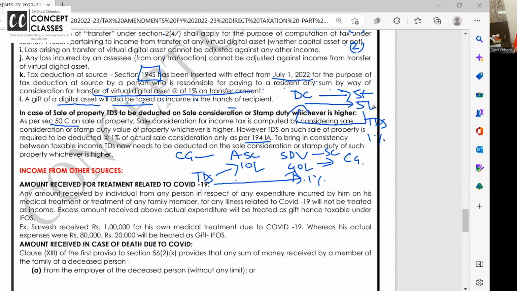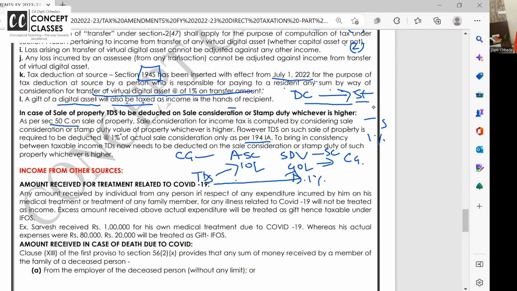I don't know, it's my weak point or good point. I cannot read word to word and explain. I'm explaining the concept. You want me to read? Let's read. As per 50C, sale consideration is computed by considering sale consideration or stamp duty, whichever is higher.